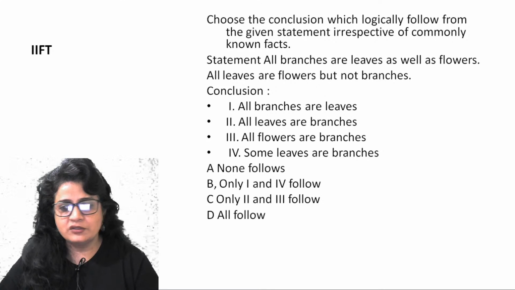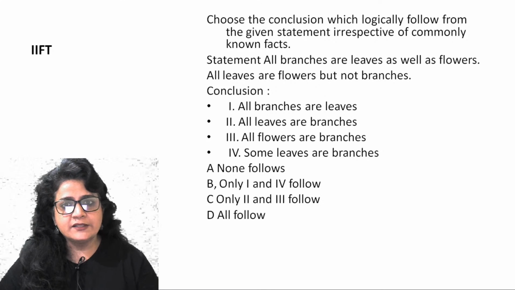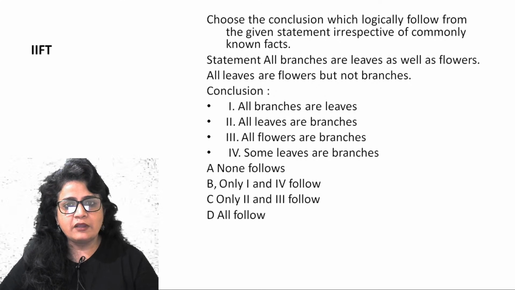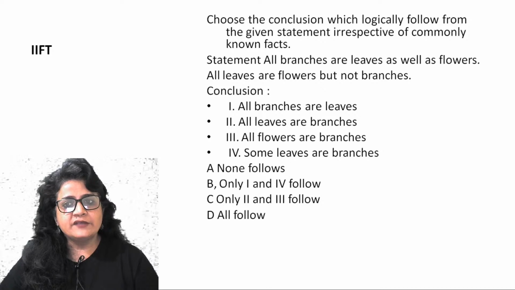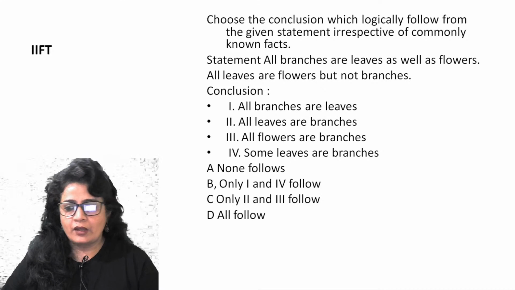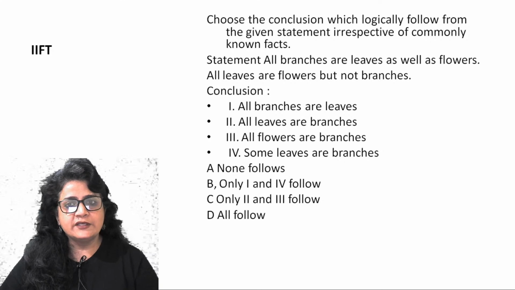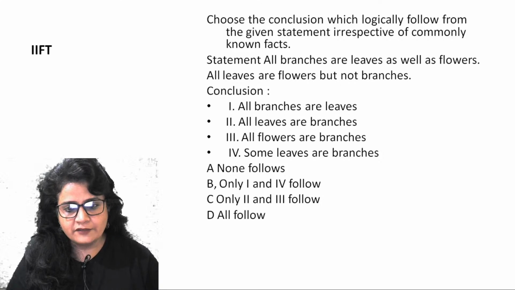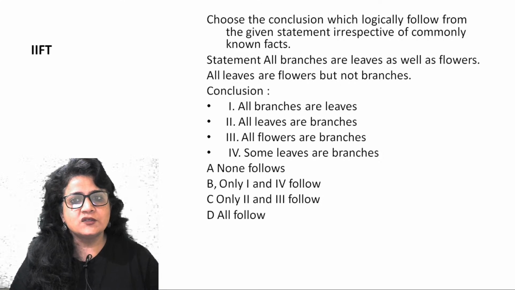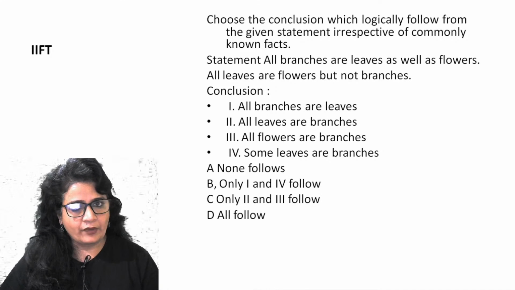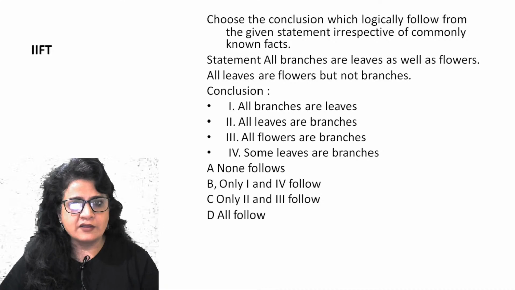So come to this question. It's going to be a very easy question. Choose the conclusion which logically follows from the given statement. So two statements are given. All branches are leaves as well as flowers, right? So I hope all of you know how to draw these diagrams. I'm sorry I don't have the pad as of now to draw the diagram. So all branches are leaves as well as flowers. So branches are inside, and outside there are two circles, leaves and flowers.